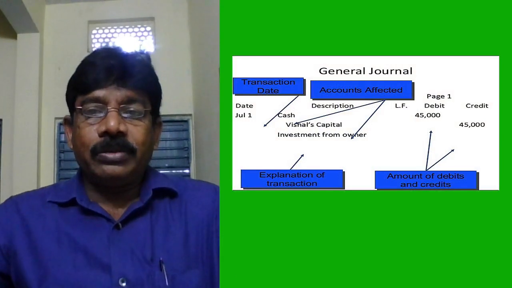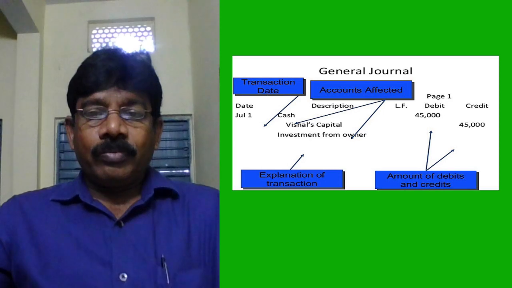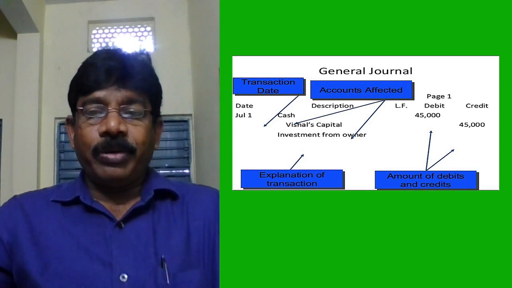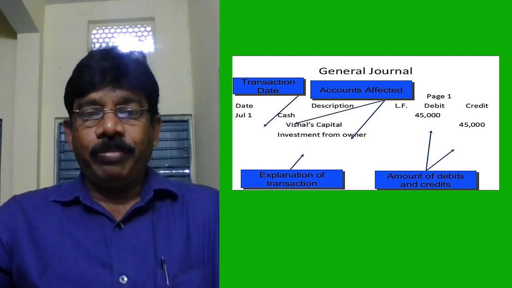Okay, look at that journal entry format. Date is there, accounts affected, cash and Vishal, and narration, the explanation of the transaction, is there, debit amount and credit. We know very well about this one, but even though I showed it for the people who don't know.